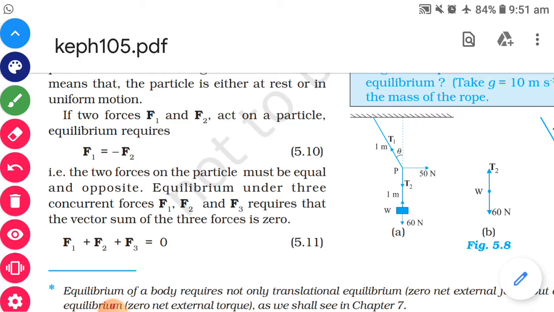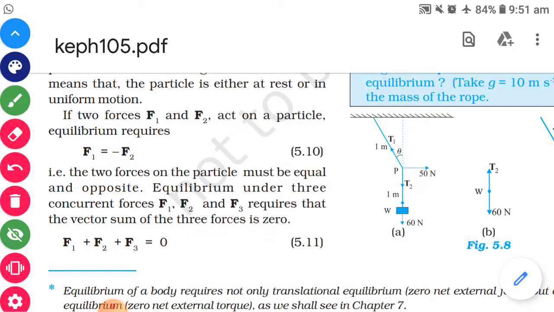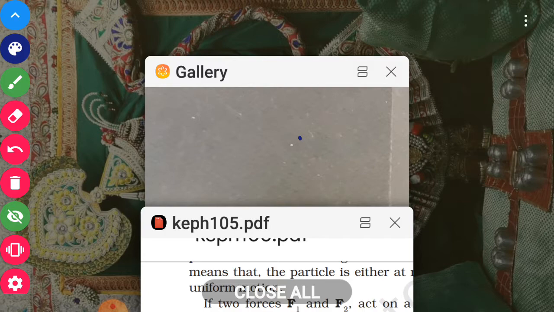Concurrent forces are forces whose lines of action pass through one common point. As you know, concurrent lines are lines which pass through one common point.